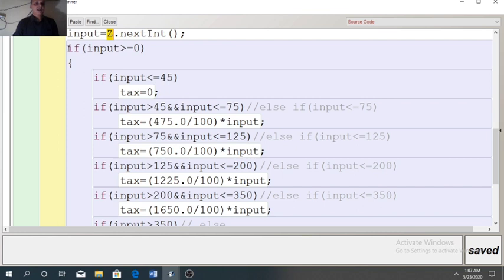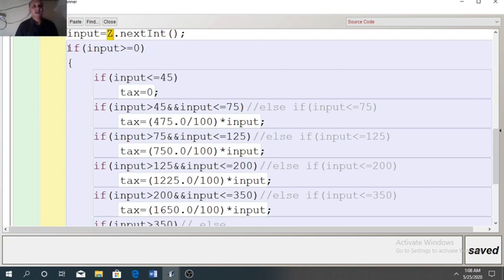The user can input a negative value also. You know that water consumption cannot be negative, but water consumption can be 0, because suppose a person leaves his house with family for 1 year.